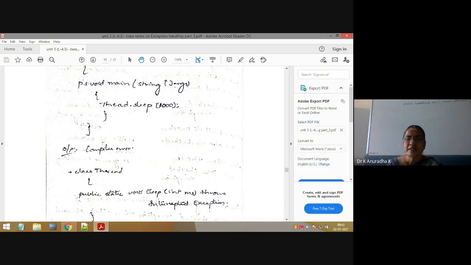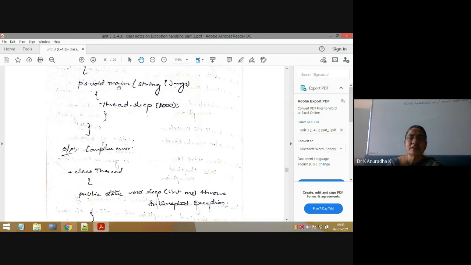So as already explained, the sleep method does not want to handle the interrupted exception using try-catch blocks in that method, so it is throwing the responsibility of handling that interrupted exception to its calling method. In this case, the main method is calling the sleep method. That's why the sleep method is throwing the responsibility to the main method. So now it is the responsibility of the main method to handle that interrupted exception.